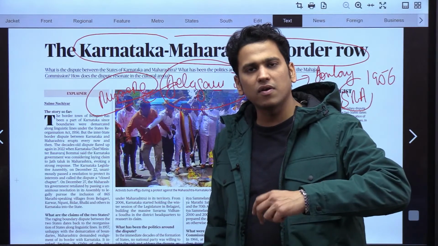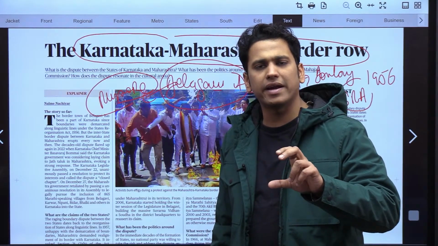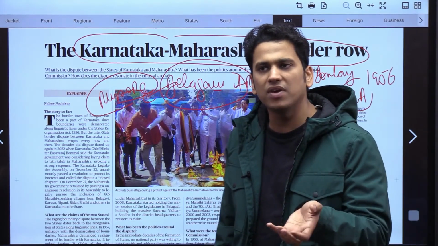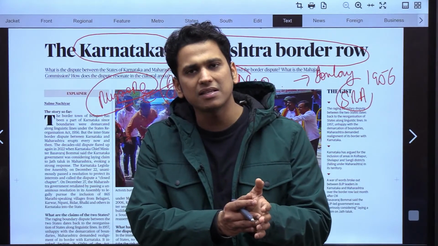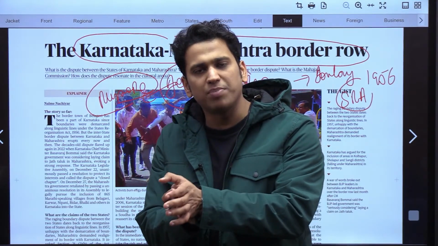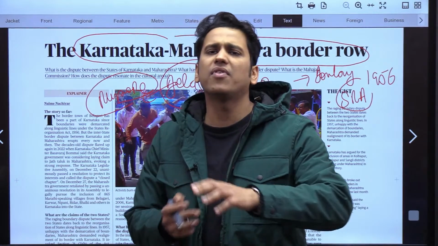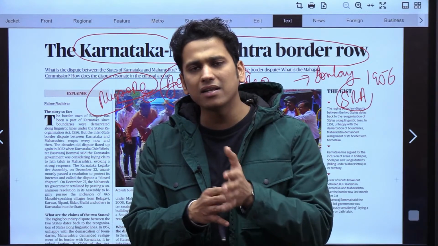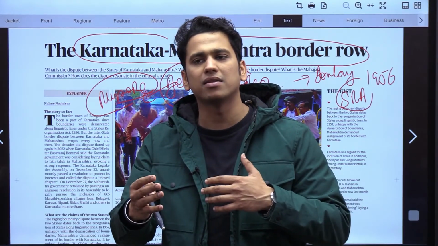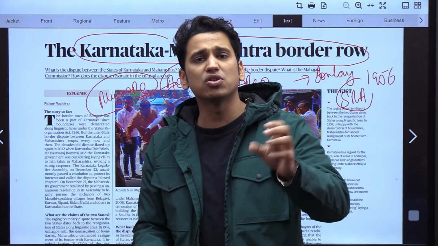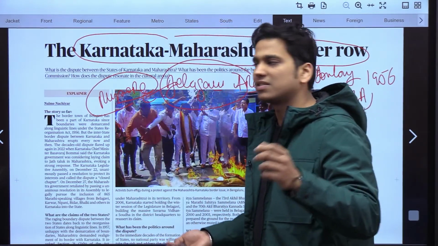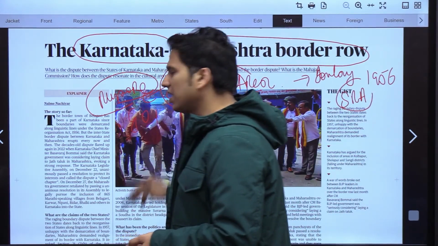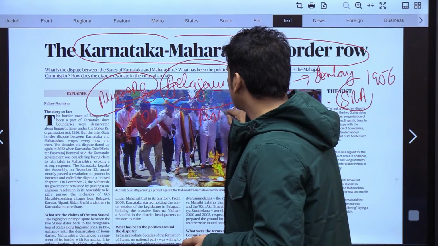So there was a lot of dispute after the State Reorganization Act 1956, which state shall have this area, that is the Belgavi area. Maharashtra says that a lot of Marathi speaking people are in this Belgavi area, whereas the statement of Karnataka is no, the population of Maratha and the local people is almost at par. There is no such thing that there is a majority of the Maratha speaking population in this Belgavi area. As a result, Government of India set up Mahajan Commission.